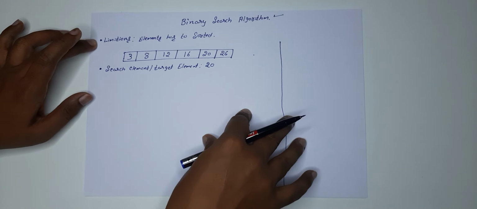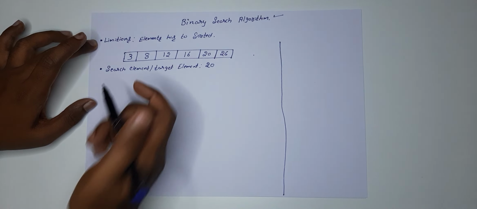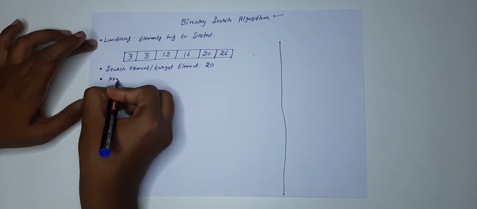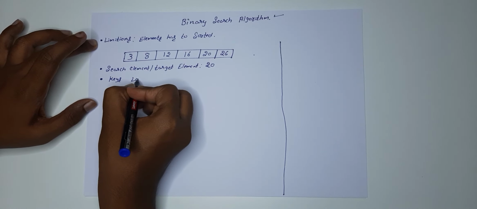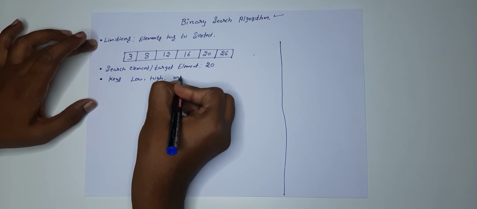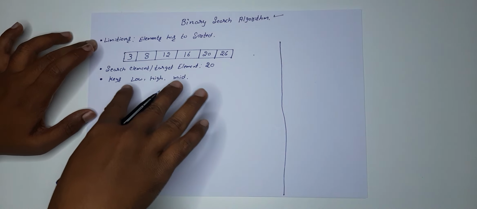And what are those? Low, high and mid. So what are those three keys? So keys will be low, high and mid. So how to understand this?